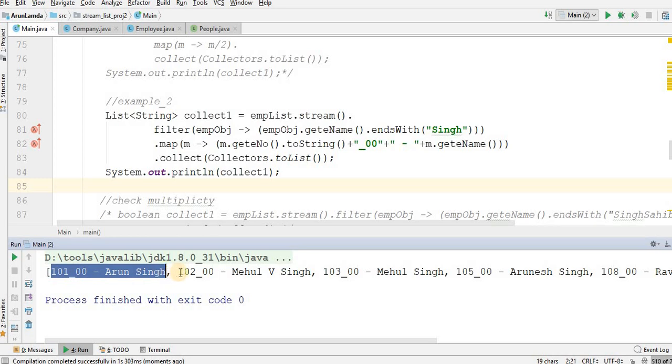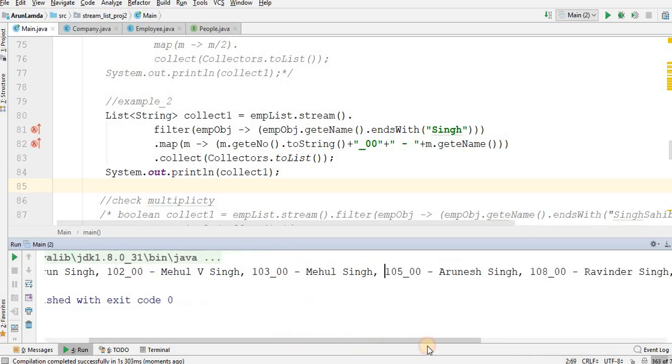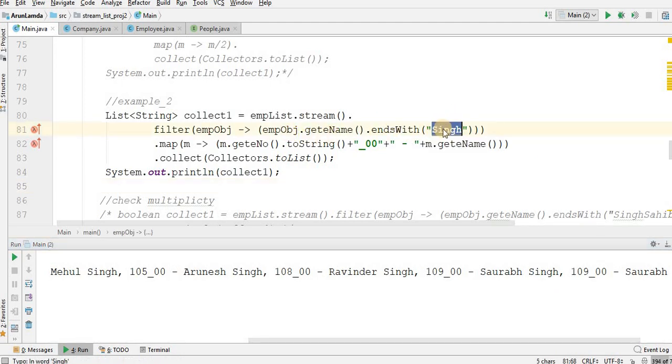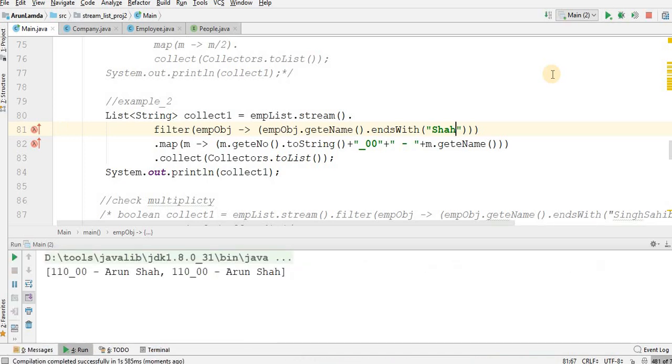101 Arun Singh, 102 Mehul Singh, then Arunesh Singh, and same for Ravinder Singh. So we have put in something that ends with, and we are doing it. Let me change it to Shah here. Let me run this back. And there is only one name, Arun Shah, and Arun Shah.